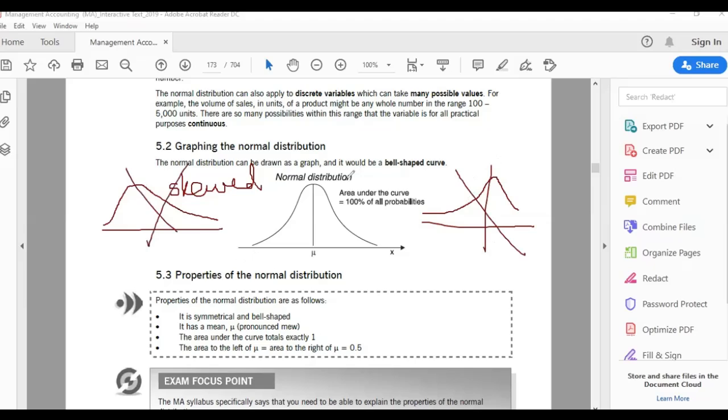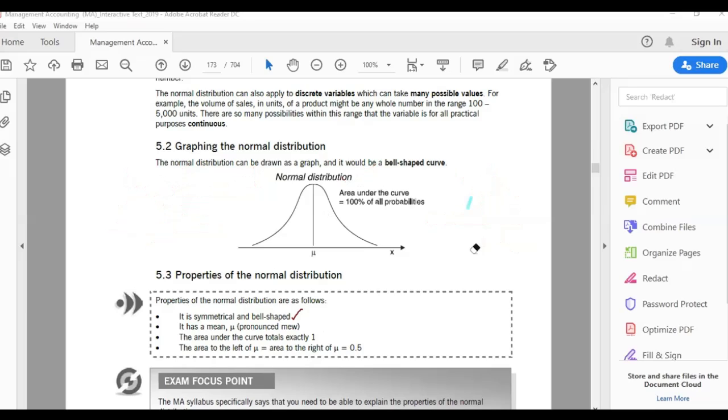What we will study will be this one, the normal distribution, which has a proper bell-shaped curve. Okay, it has a mean mu. The total area under the curve is exactly 1, just like we said that the sum total of all probabilities is equal to 1. So here we assume that the area under the curve, this portion, contains different events. Some outcomes are here, some outcomes here, some outcomes here. So there are different outcomes. There are probably millions of outcomes. There are an infinite number of outcomes.